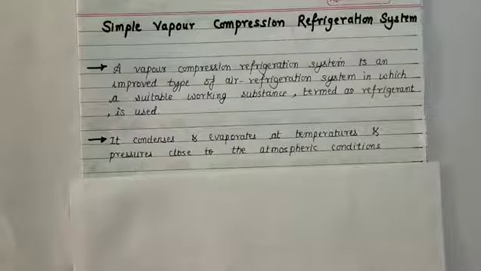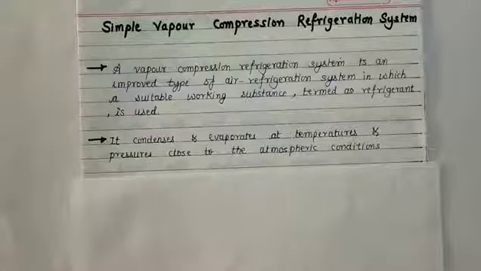This refrigerant condenses and evaporates at a temperature and pressure close to the atmospheric conditions. The refrigerant is going to condense, that is, vapor refrigerant gets converted to liquid refrigerant, and it is going to evaporate, that is, liquid refrigerant is converted into vapor refrigerant.